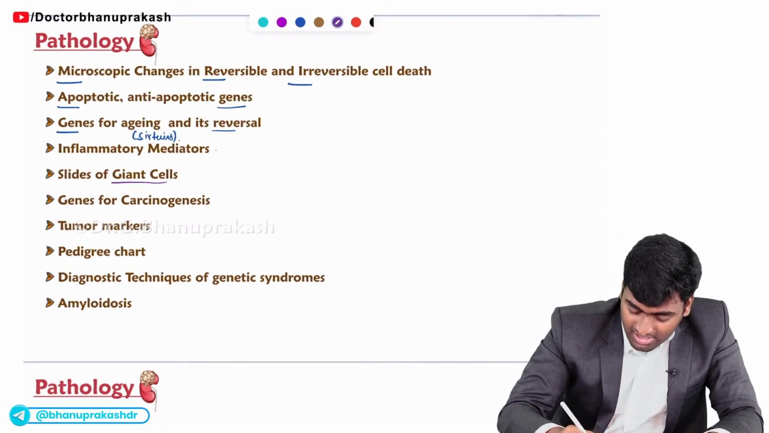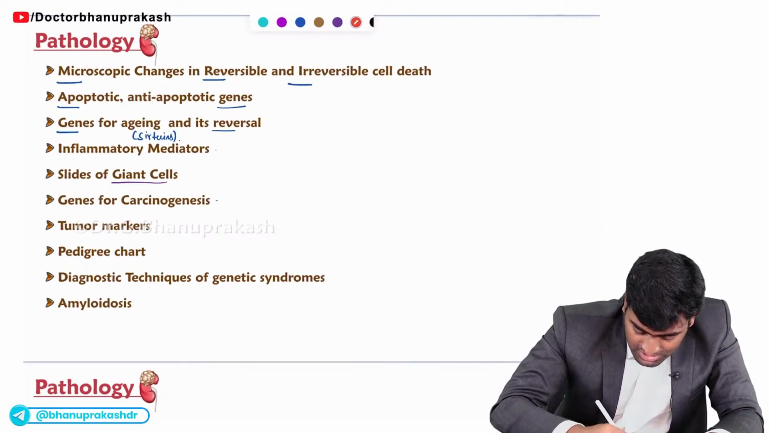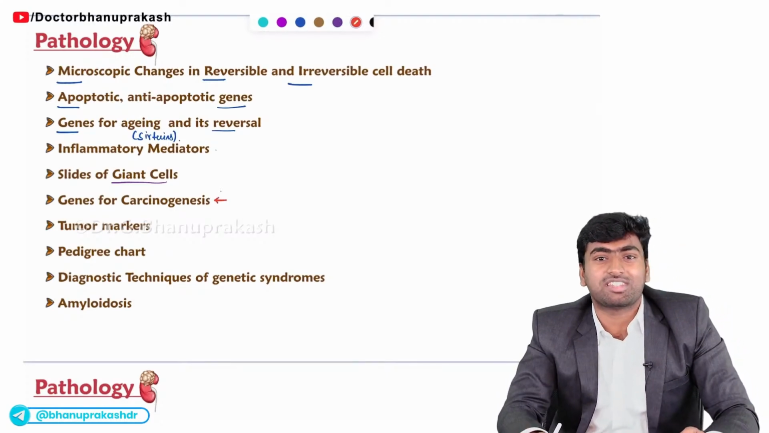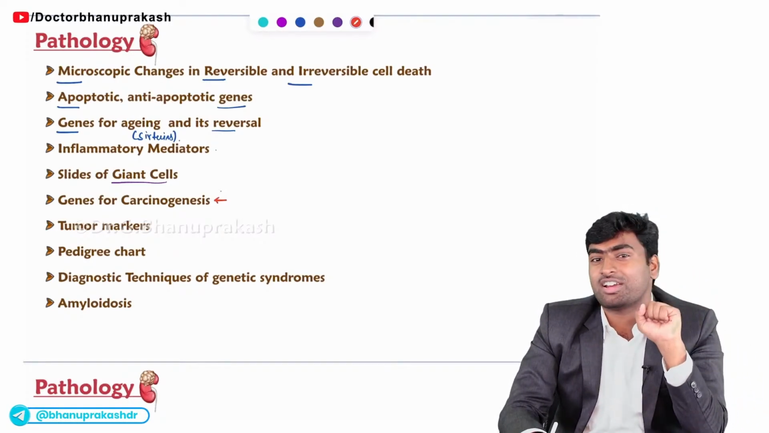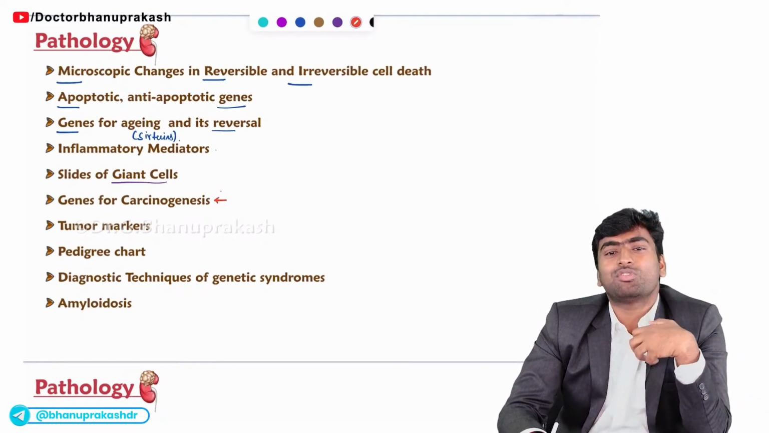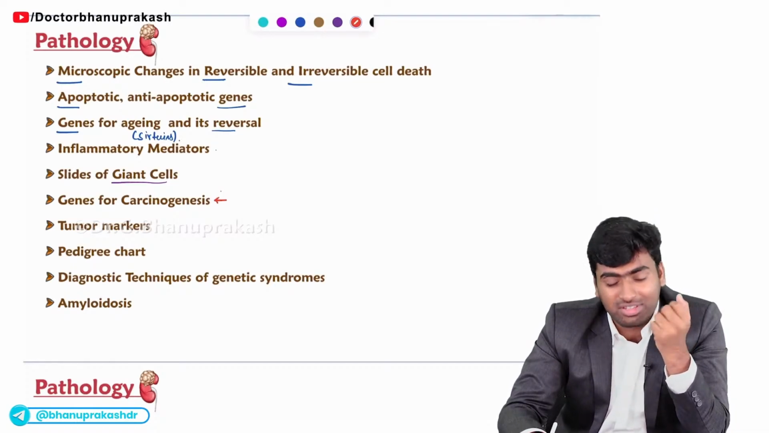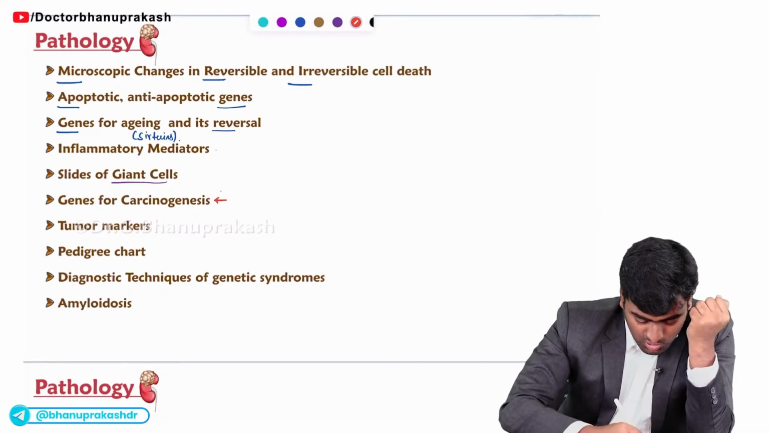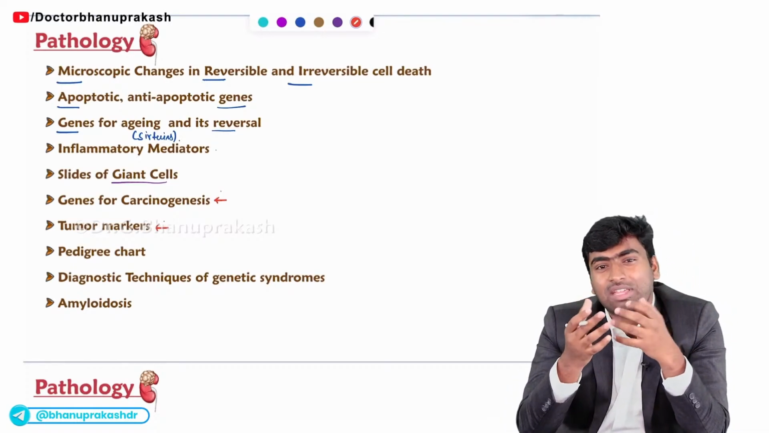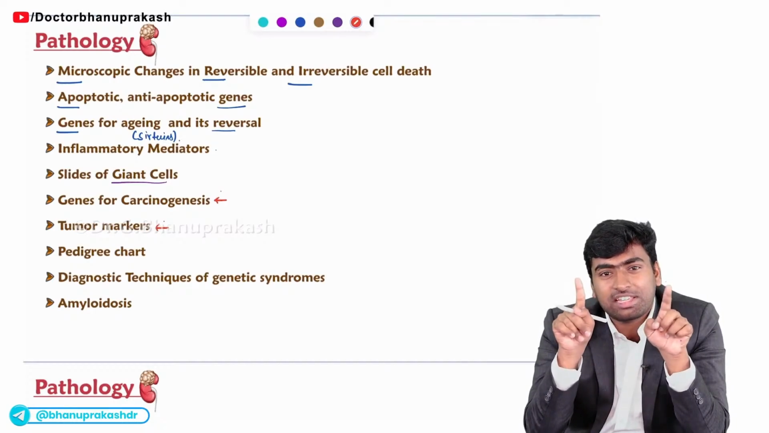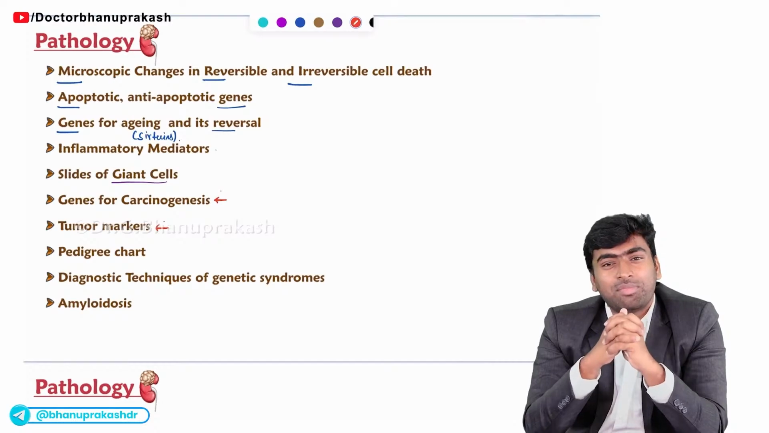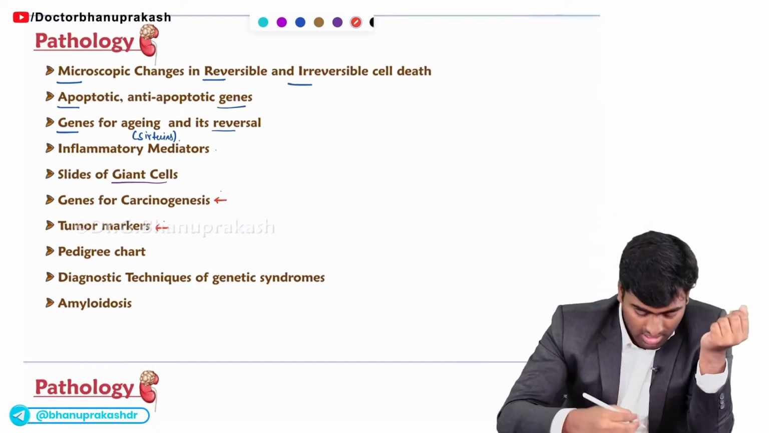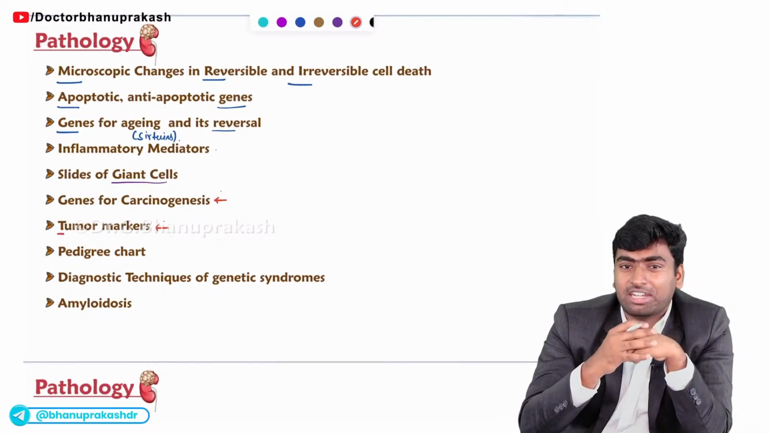Fine. And the next important topic is the genes for carcinogenesis. In carcinogenesis, they will give the history of a carcinoma or tumor and ask which of the following genes is responsible for this. Fine. And about tumor markers, mostly they do the same. Either they will give a histopathological image or describe it in the history, and from there they will ask which of the following tumor markers you will use to identify this condition.